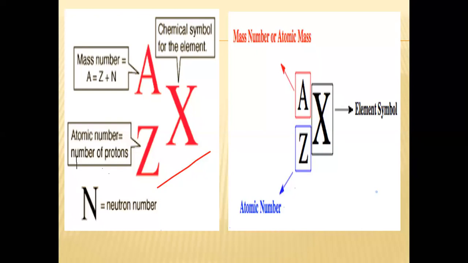What is Z? We have discussed earlier, it is the atomic number, meaning the number of protons, and capital N is the number of neutrons. Understood students? Every atom or every element has two numbers, atomic number and mass number. Let's suppose, students, I give you the atomic number and mass number of two elements.